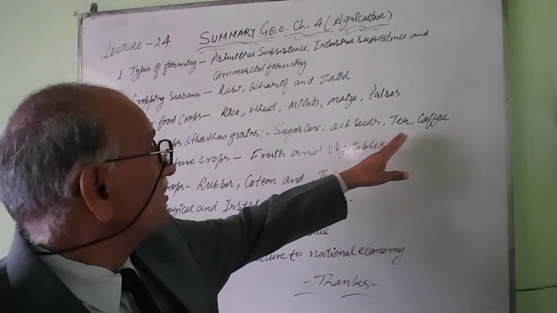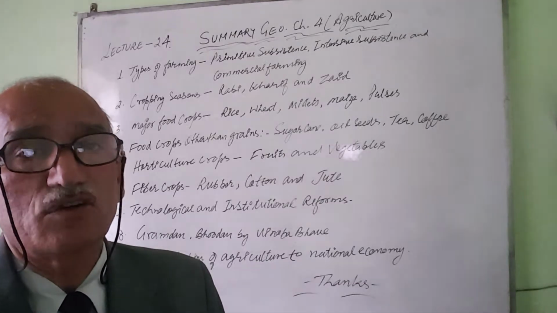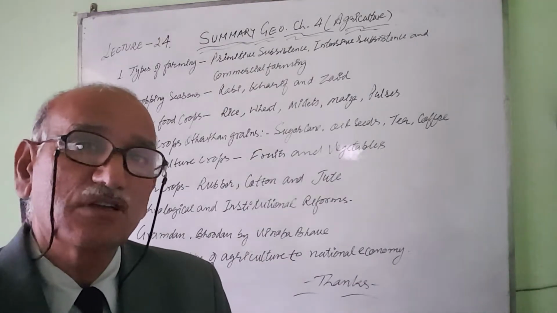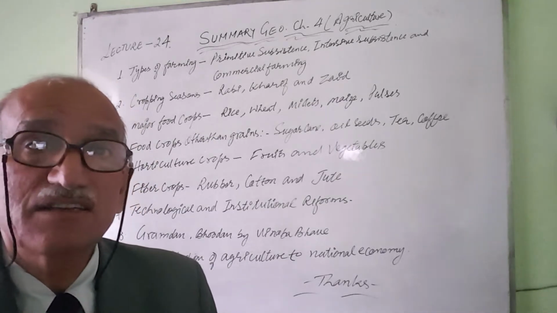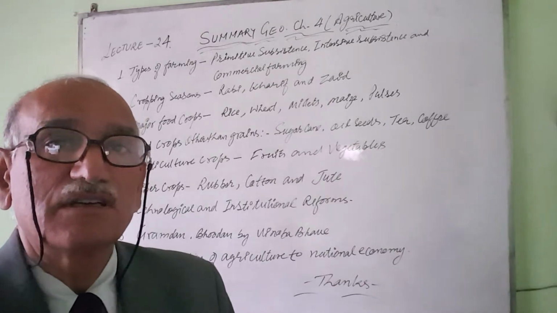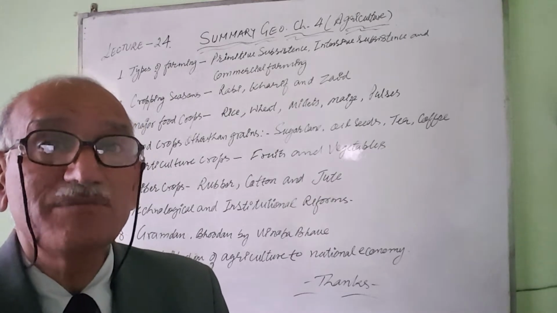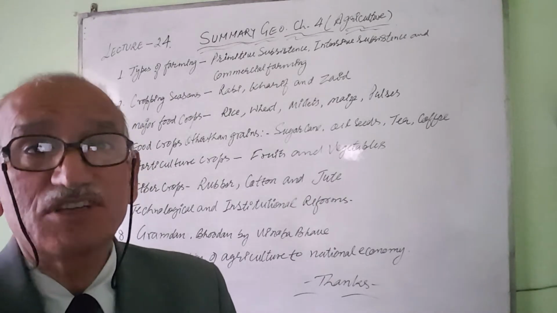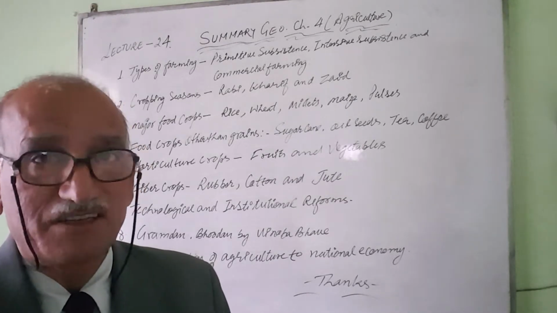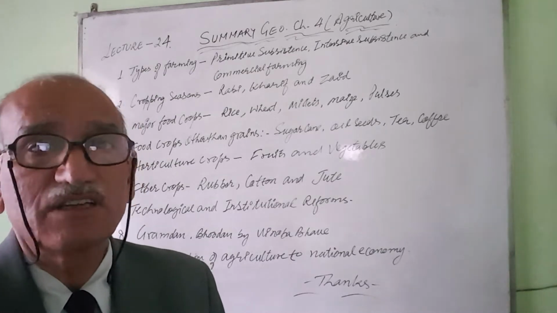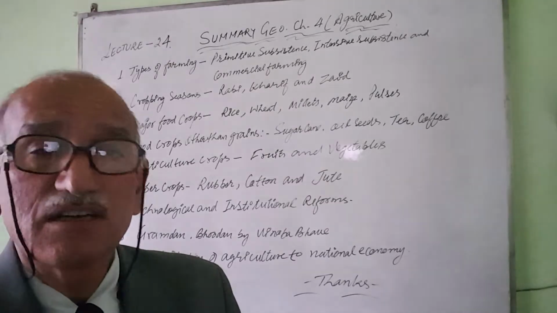Then come tea and coffee. Tea and coffee are called the beverage crops, drink crops. Tea is a tropical and subtropical bush type crop. It requires a hot and humid climate. More than 100 centimeter rainfall in the form of showers is needed. Darjeeling, West Bengal, Assam, Himachal Pradesh, and some areas of Kerala and Tamil Nadu are suitable for tea cultivation.